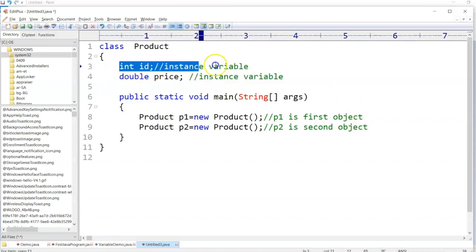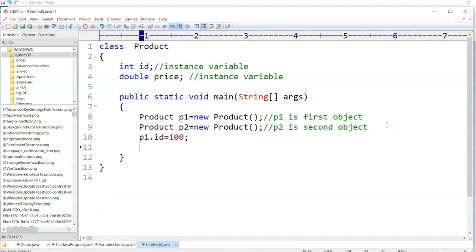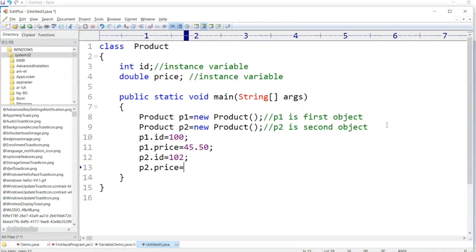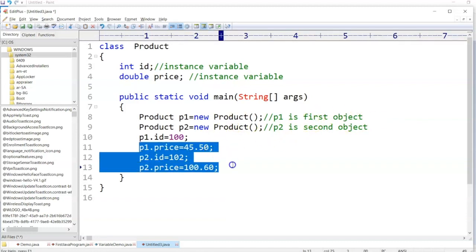Now I want to store something here. So I'll say P1.id is equal to 100, P1.price equal to 45.50. Same thing for the second product, I'll say ID equal to 102. For the second product price, I'll say P2.price is equal to 100.60. All right, so we are storing some values here.